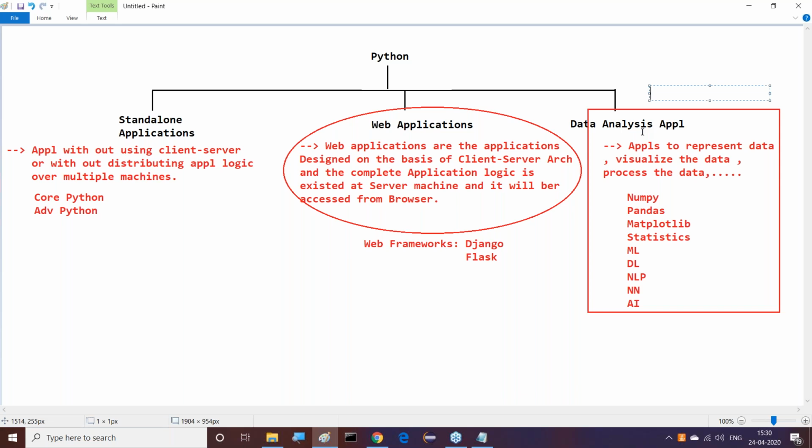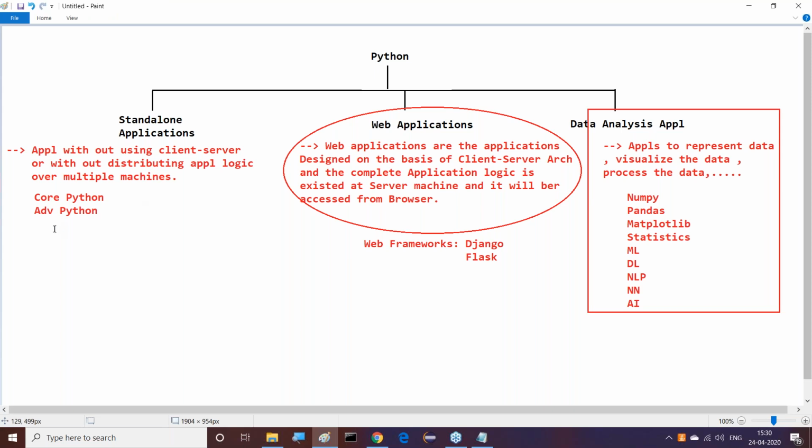This data analysis side is huge, good. At the same time, the market is very good. All the topmost companies nowadays are using data science. Almost everywhere data science is going on. Definitely demand is there, but it's not simple to understand, practice and work. It requires some stuff, along with more hard work. That's the situation I'm telling you.